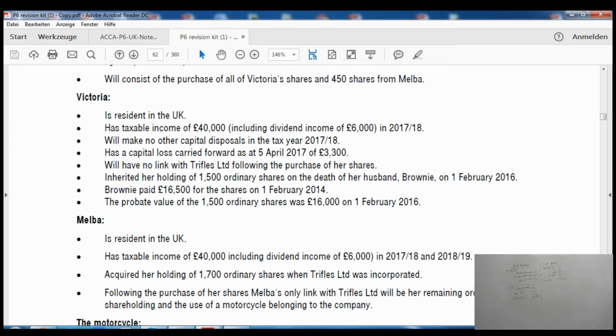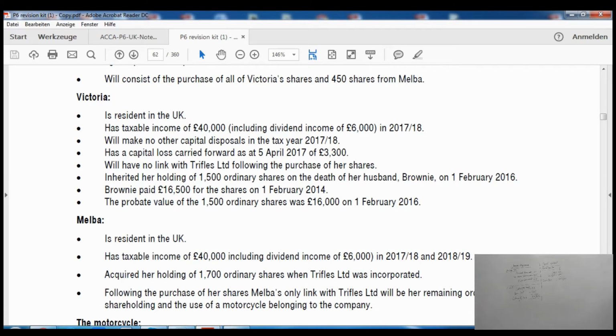Will have no link with Trifles Limited following the purchase of her shares, because all of the shares are being sold anyway, so there will be no relation with the company after this. Inherited her holding of 1,500 shares on the death of her husband, and now the husband has died. It means the ownership period will be reduced to 3 years. All right, and we can include the husband's period as well.